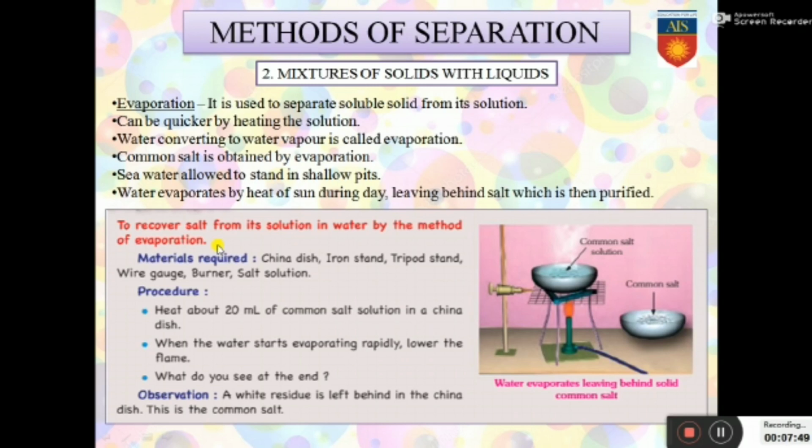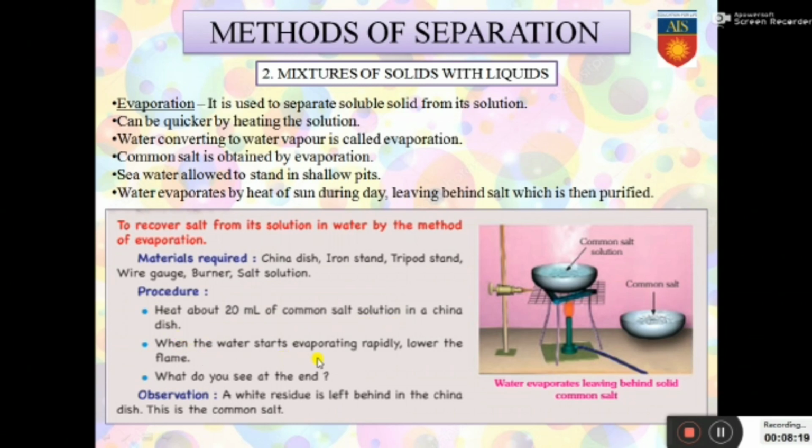Let us look at this activity over here: how to recover salt from its solution in water by the method of evaporation. What are the materials required? A china dish, which is this bowl, an iron stand, a tripod stand. It has 3 legs, hence it's called a tripod, 3-legged stand. A wire gauze, which is this wire-like structure for placing the china dish, a burner for burning, and the salt solution. So 20 ml of common salt solution is taken in a china dish and heated.